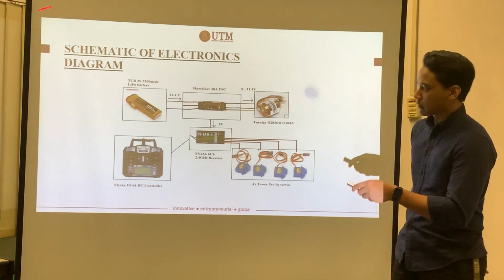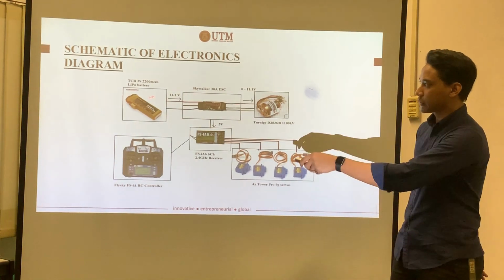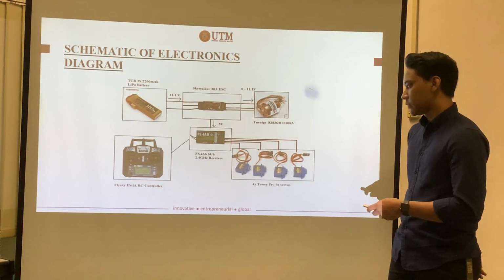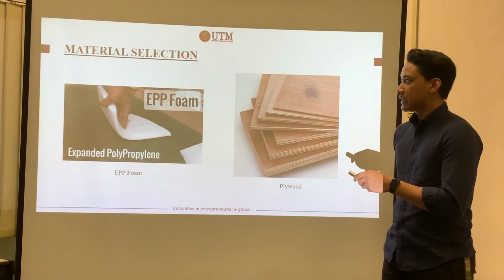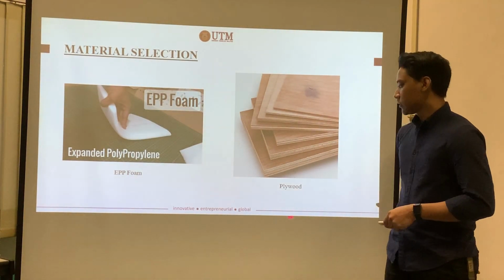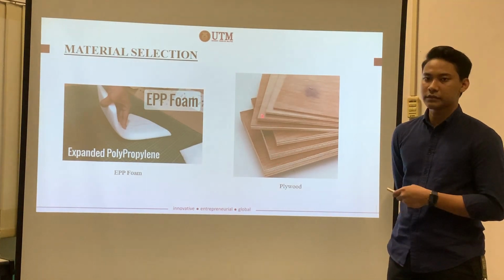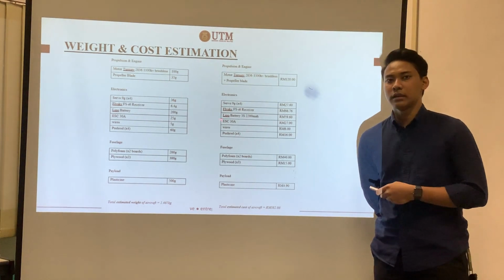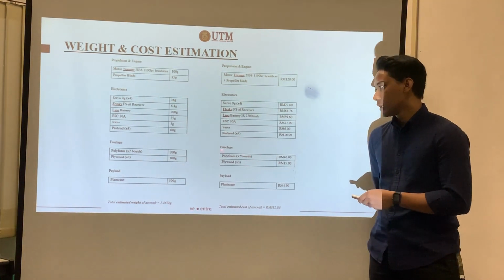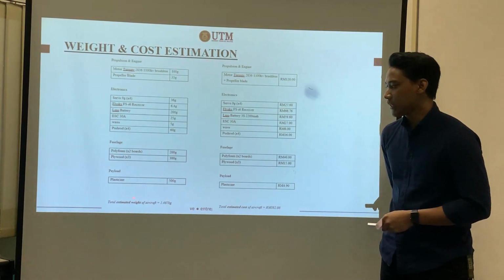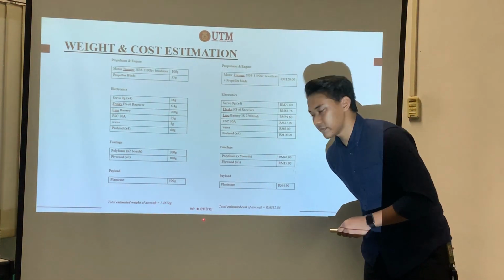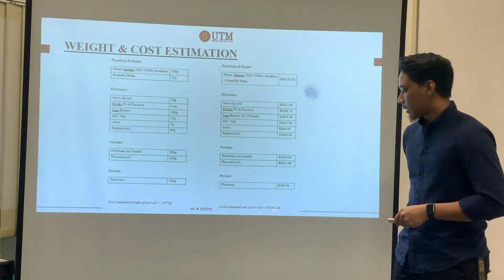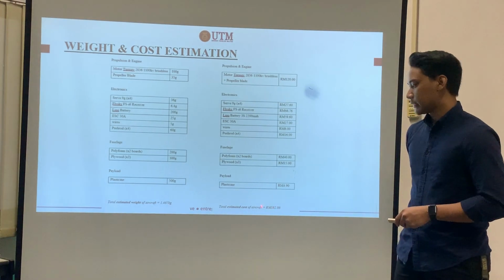So this is the roughly schematic diagram of our electronics: the battery, the ESC, motor, transmitter, receiver, and also the servo. And this is the material selection. We are using EPP foam and also the plywood for the former and also for the rib of the wing. And this is the weight and cost estimation before we start the project. So for the weight estimation, we are having 1.467 kilogram, and also for the cost estimation, we need around 382 ringgit and 86 cents.